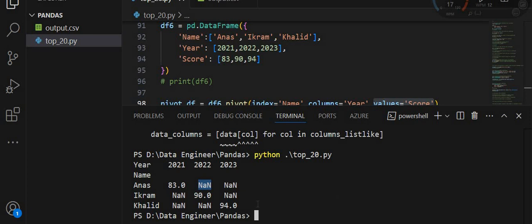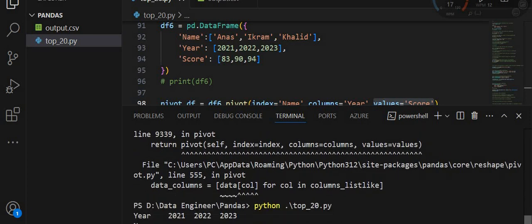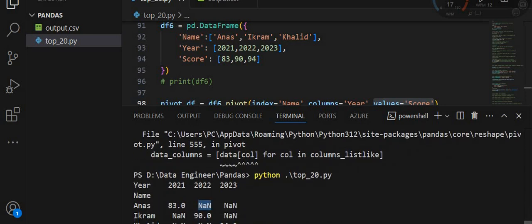So I hope your concept is clear about pivot and pivoting reshaping the data frame. I hope this will make sense.